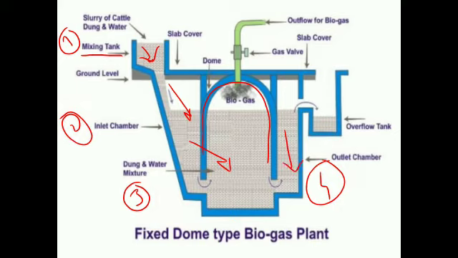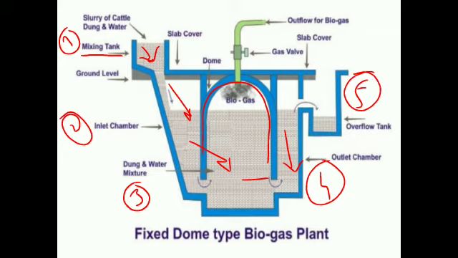In the outlet chamber, the biogas produced is collected for use. After the outlet chamber, the fifth one is called the overflow tank. The digester opens into the outlet chamber, and the outlet chamber opens into the overflow tank. So these are the 5 sections.